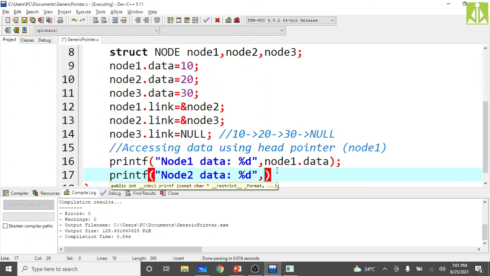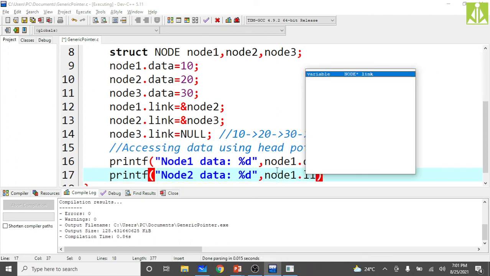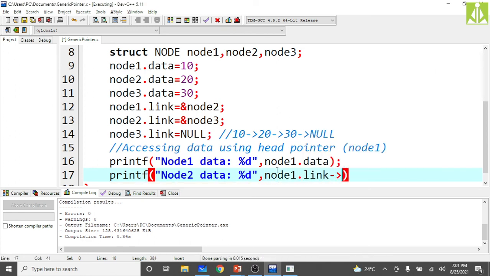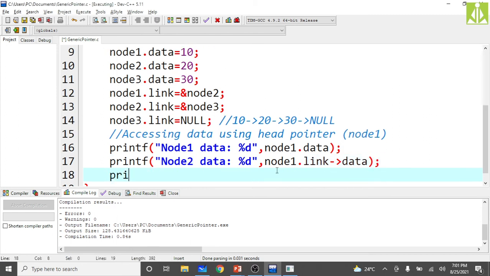As you know, node 1 link is holding node 2's address, isn't it? Node 1 dot link is holding node 2's address, so I will make use of that. So node 1 dot link of data will give you the second location's data. Then print the third location's data using node 1.